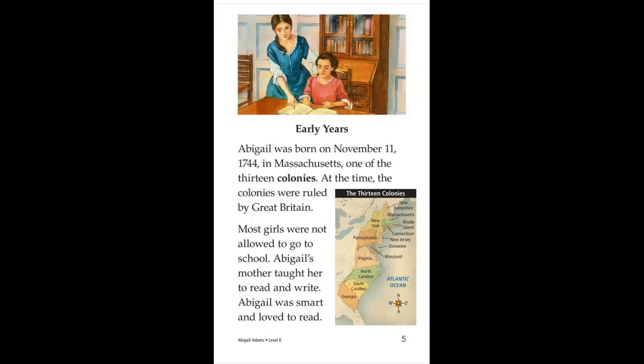Early years. Abigail was born on November 11th, 1744, in Massachusetts, one of the 13 colonies. At the time, the colonies were ruled by Great Britain. Most girls were not allowed to go to school. Abigail's mother taught her to read and write. Abigail was smart and loved to read.